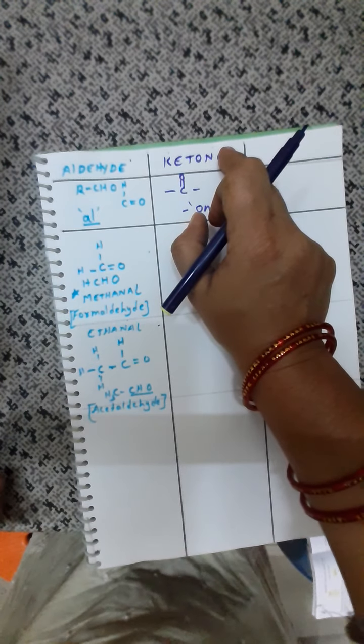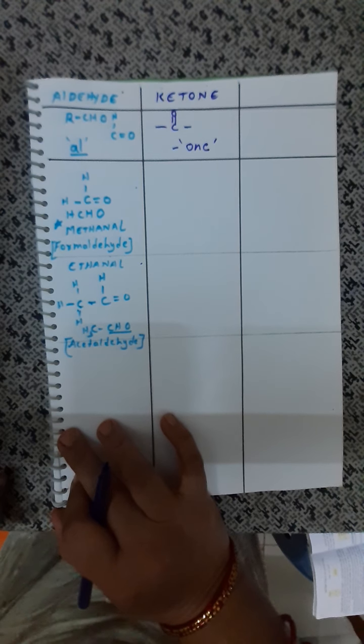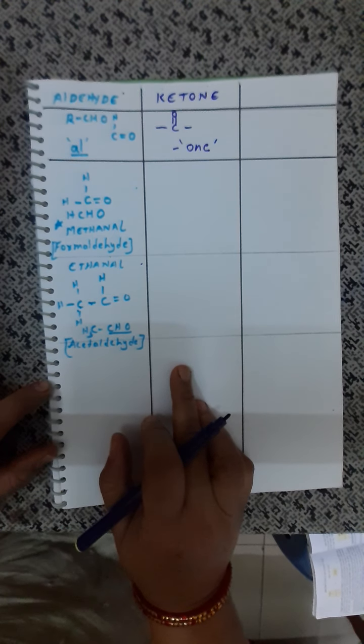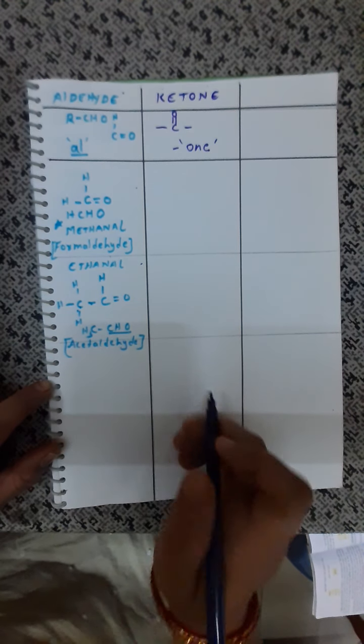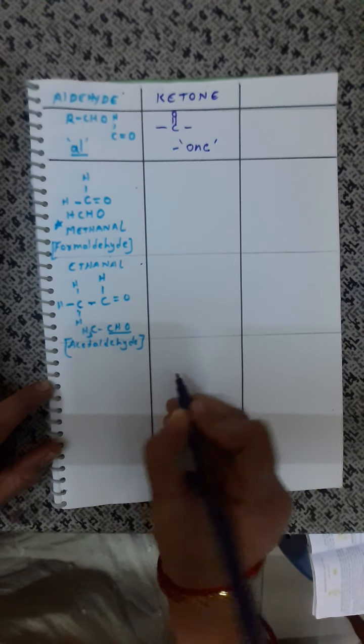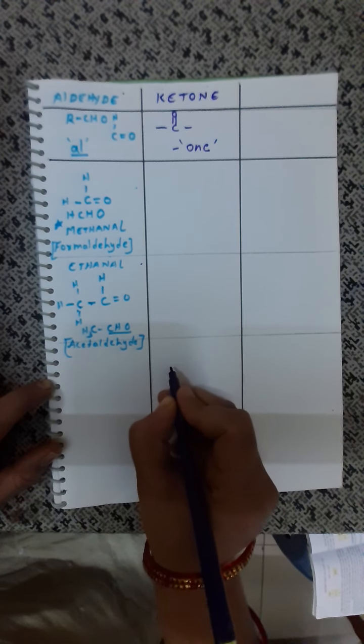Am I clear? Okay, so that's why the ketone group will start from where? It will start from propane. Where, children? Propane. So let us see how to name it. Now, how should we name? As we say, how to name and how to draw the structure. First of all, let us draw the structure. So how do I draw?